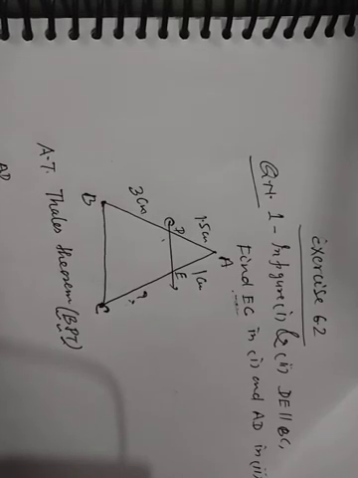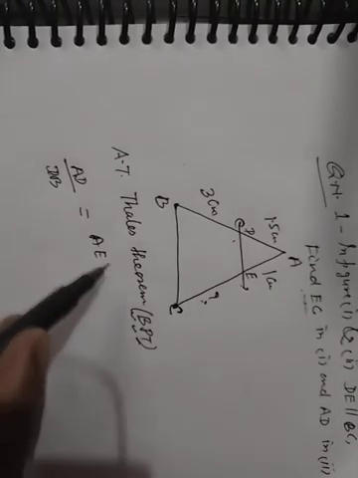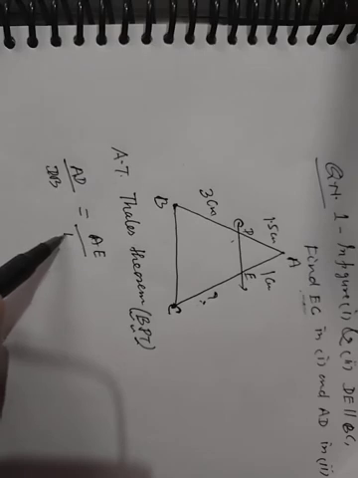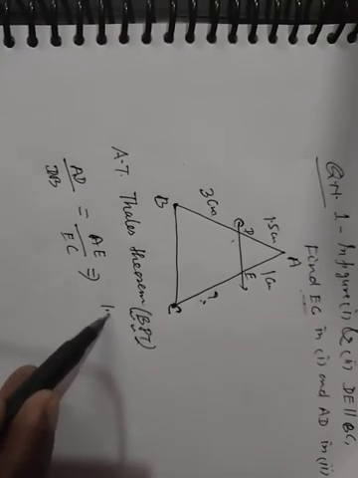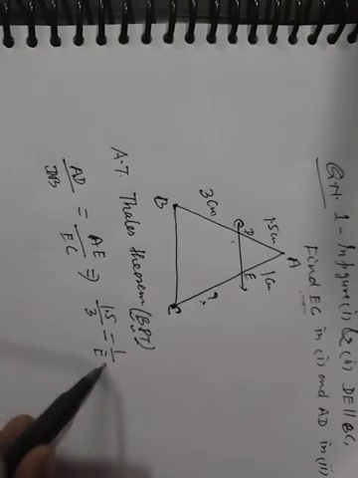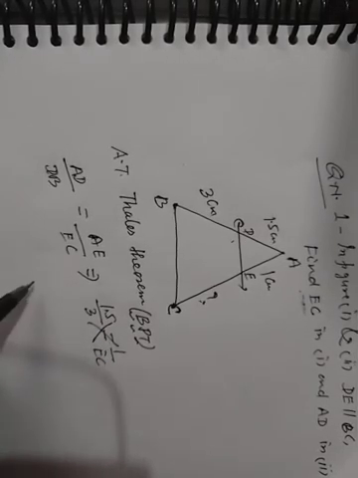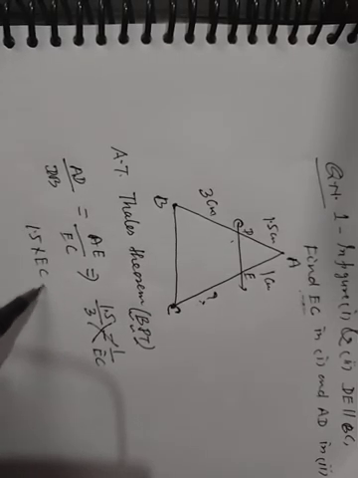AD upon DB equal to AE upon EC. This implies 1.5 upon 3 equal to 1 upon EC. By cross multiplying, 1.5 into EC equal to 1 into 3.